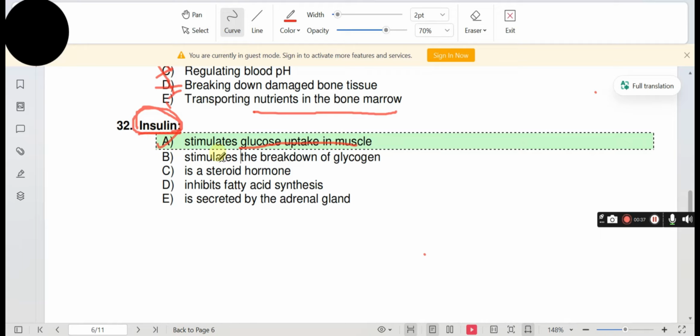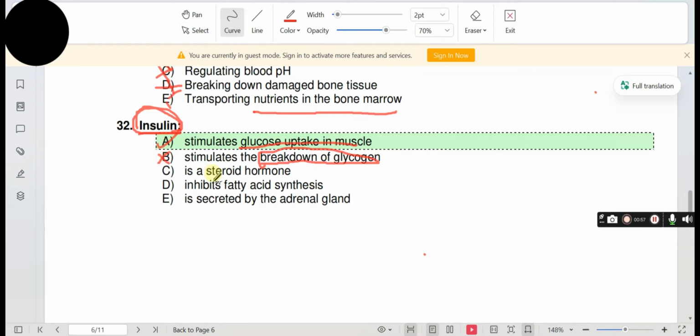Option B. Stimulates the breakdown of glycogen. The breakdown of glycogen releases glucose. It isn't performed by insulin, it is performed by glucagon. Insulin promotes the synthesis of glycogen. B can't be the answer.